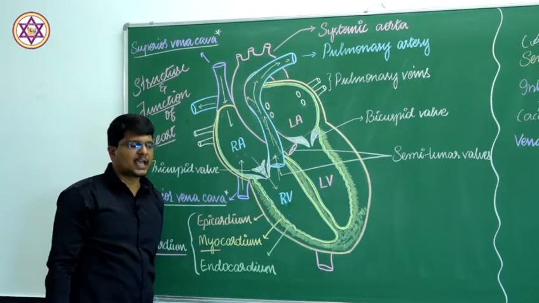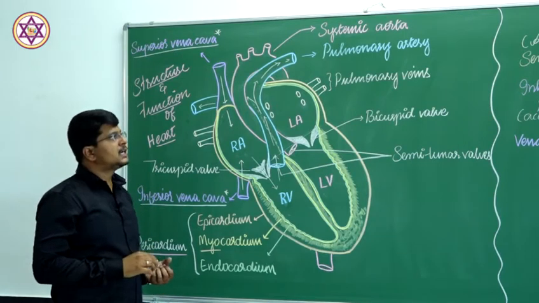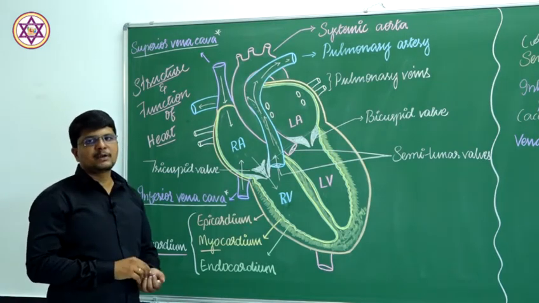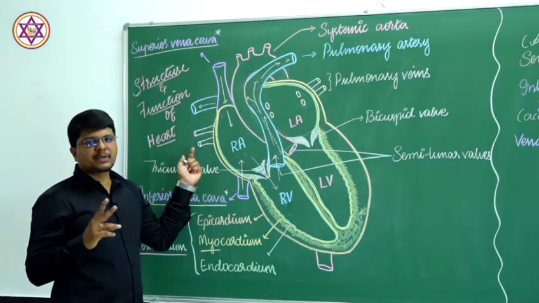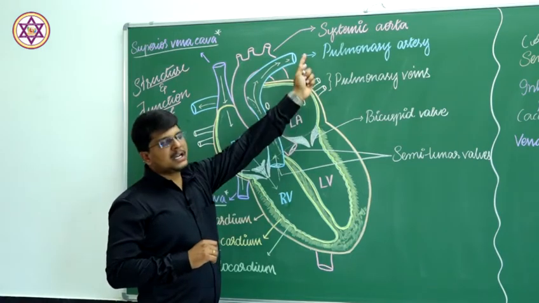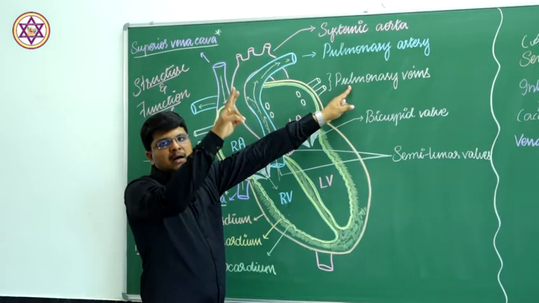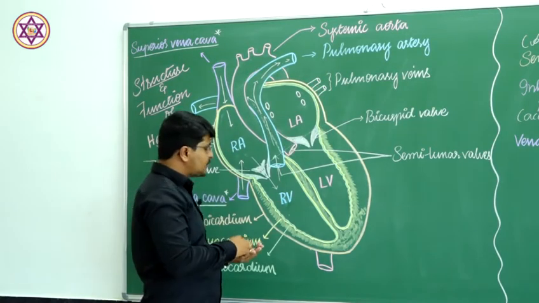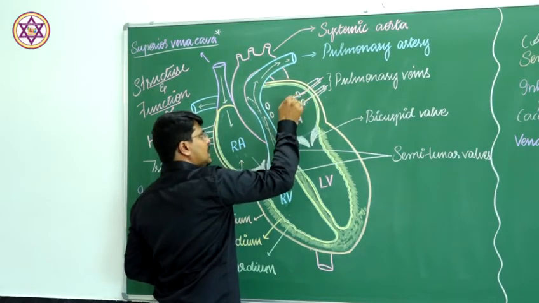for the purification. After the purification, that is, after oxygen is added, the purified or oxygenated blood is collected by means of two pairs, or four pulmonary veins, two from each side of the lungs. From the left lung, a pair of pulmonary veins collects the oxygenated blood and pours it into the left auricle.